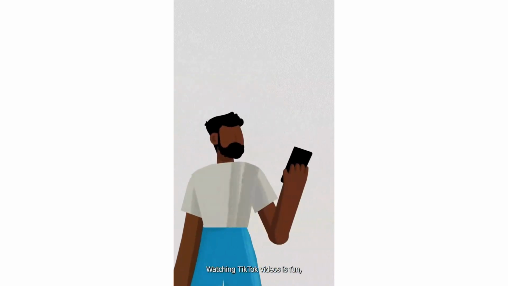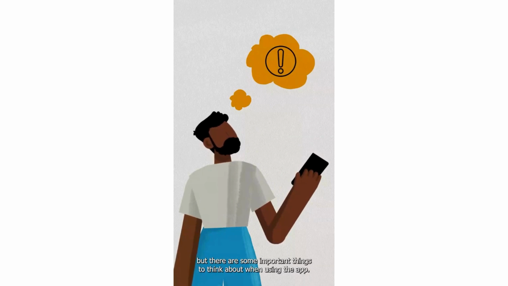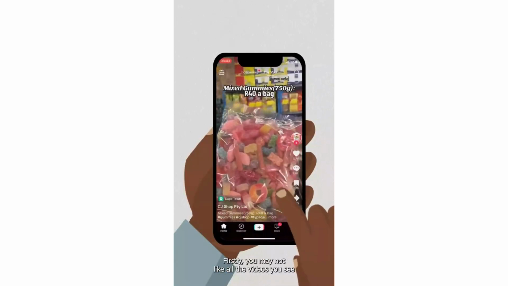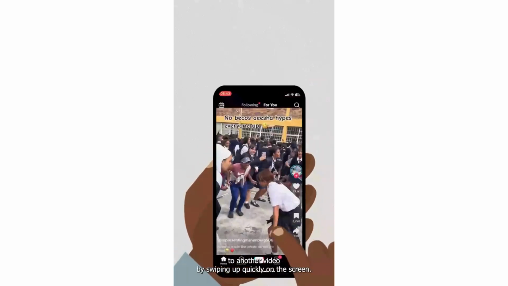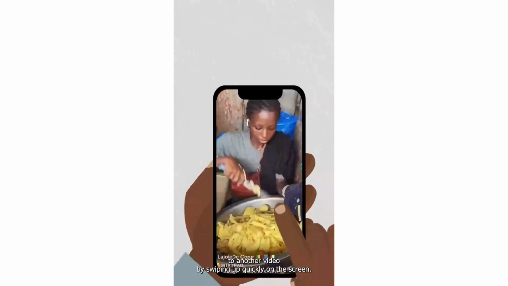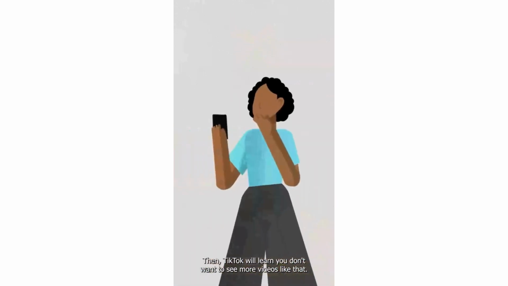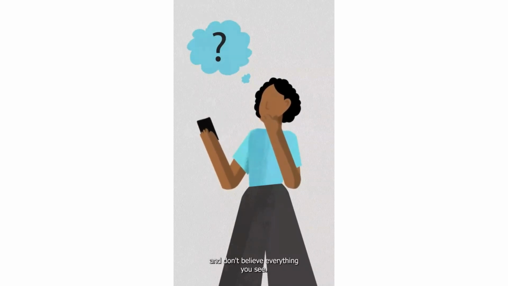Watching TikTok videos is fun, but there are some important things to think about when using the app. Firstly, you may not like all the videos you see, but you can always move to another video by swiping up quickly on the screen. Then, TikTok will learn you don't want to see more videos like that. Remember that not everything you see on TikTok is true. So think before you share a video with friends or family, and don't believe everything you see.